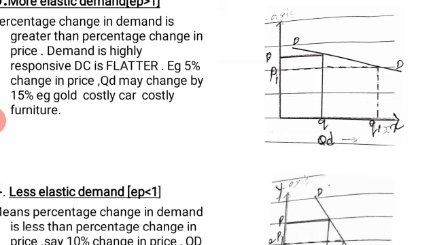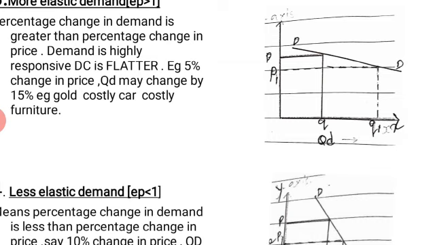Example, say gold you can take. Okay, say if it is 50,000 and the price reduces by 1,000 to 49,000, or by 2,000, that is 48,000, but the demand will be more. Okay, people say, gold prices have become less and we need to purchase it. Small change in the price but greater demand.